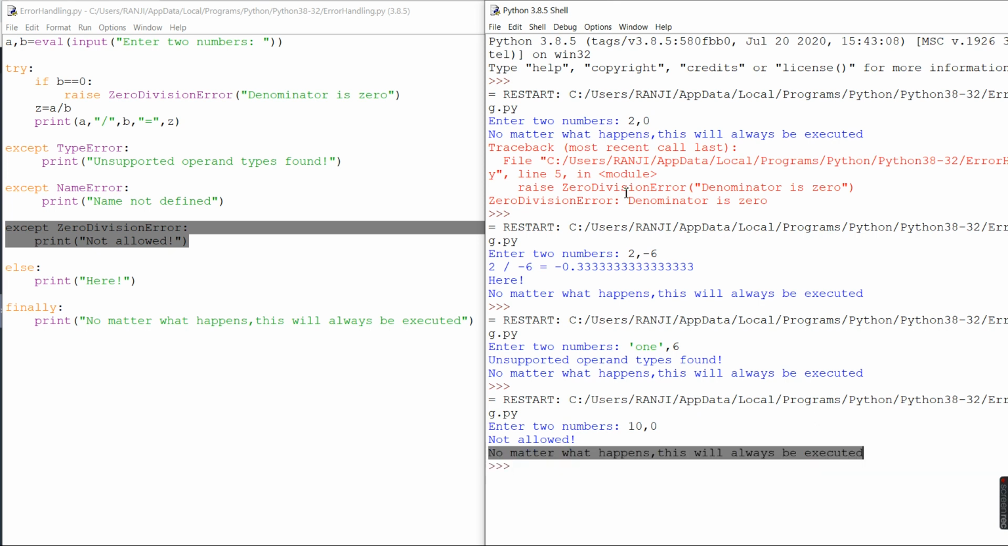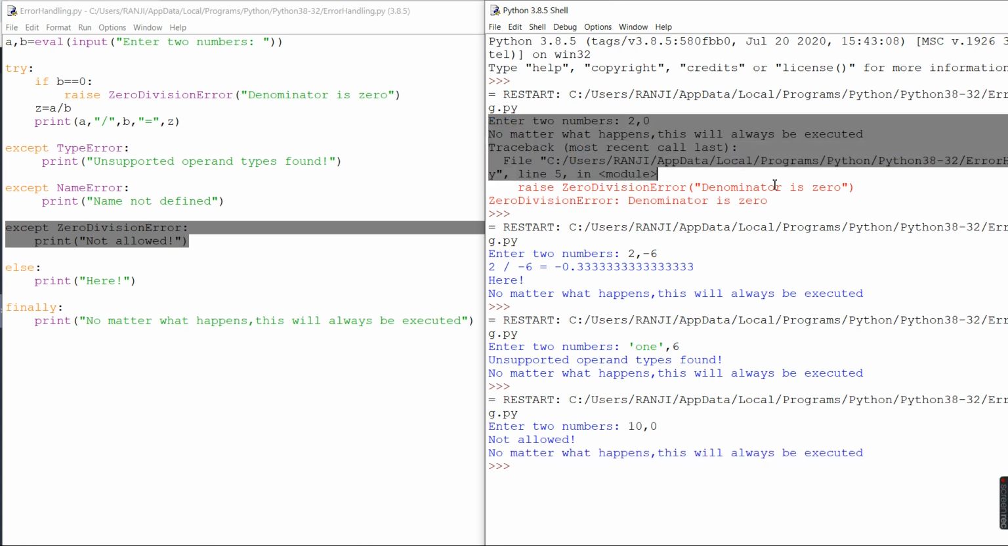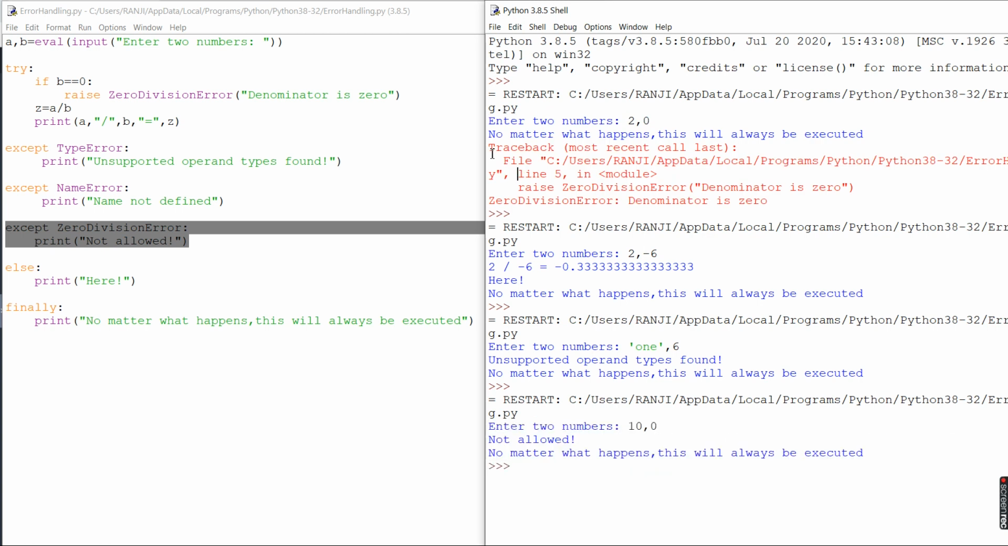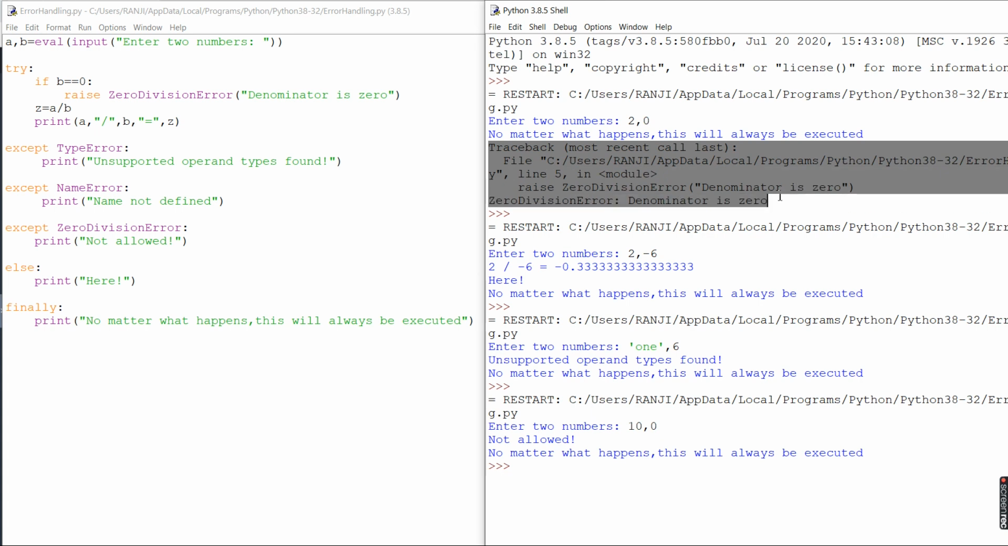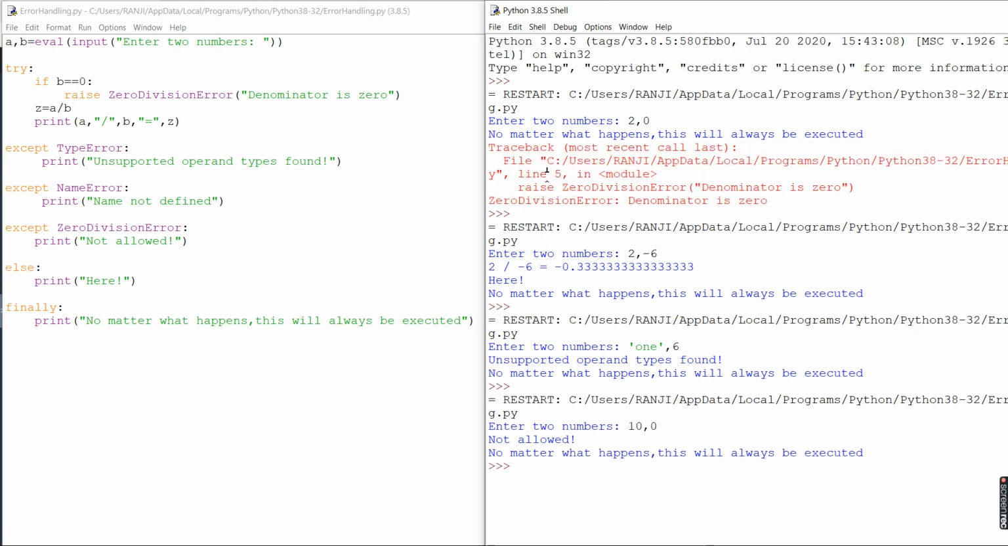So its execution just changes. Notice this particular output and that particular output. The traceback always comes at the end, so it will not come in between. Whatever print statement or finally block is there will always get executed before the traceback. The traceback will be the last thing, that is the error you get. So this is how you raise an exception and also handle an exception in Python.